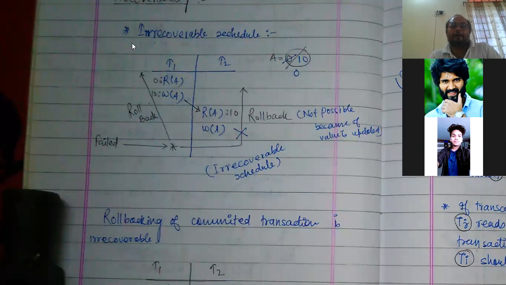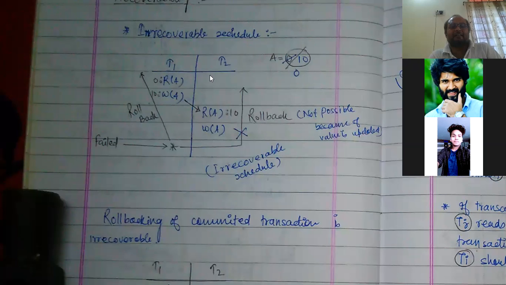So first of all it will be written like this. After that we have to convert. We have to start from left to right. It is written read 1A. That means in transaction one a read operation is performed on A. After that it is written W1A. That means a write A operation is performed after that read operation, and W1A is here. And after that, it is written read 2A, R2A.